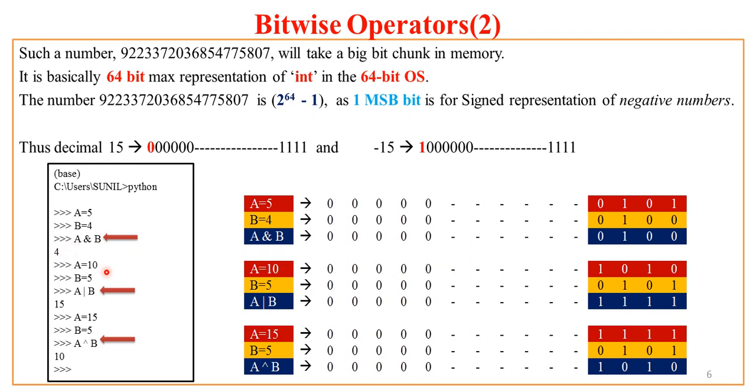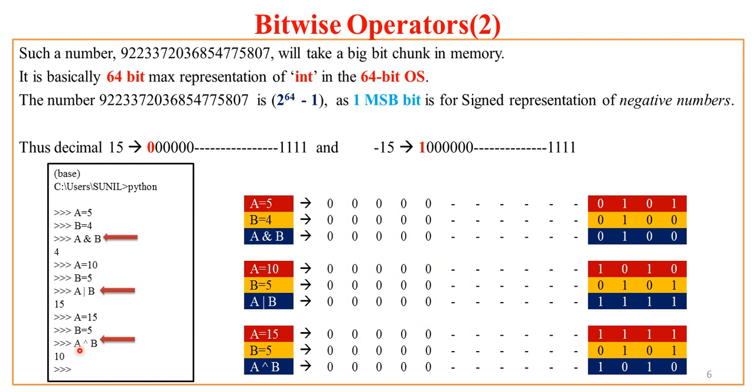Similarly, if we try with A equal to 10, B equal to 5 and A or B, I get answer 15. So I have put this here in this colorful representation of A as a binary, A equal to 10 as a binary, B equal to 5 as a binary and A or B as a binary representation. So I get all 1s. So this way all bits are 1.